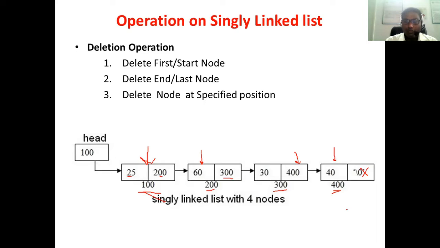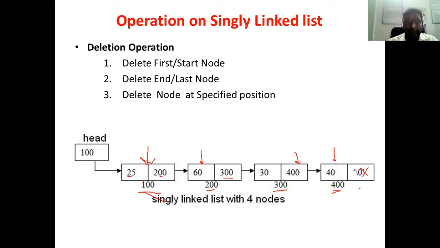Here, suppose you want to traverse back, or start the traversing from the first node again. It won't be possible in this particular linked list because we have reached the last node. So if you want to start the traversing from the first node again, the concept of circular single linked list is there.